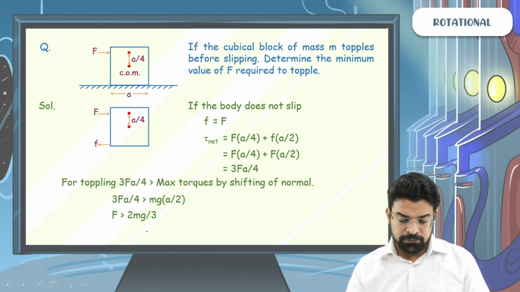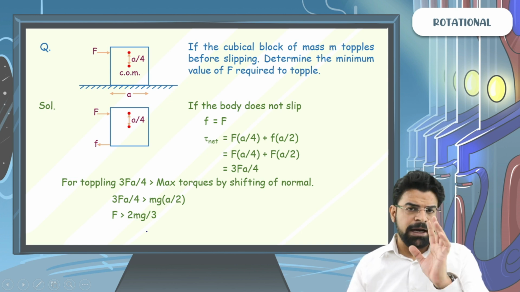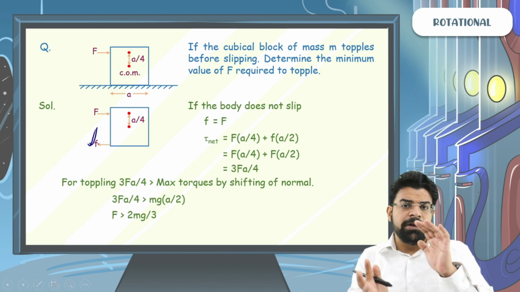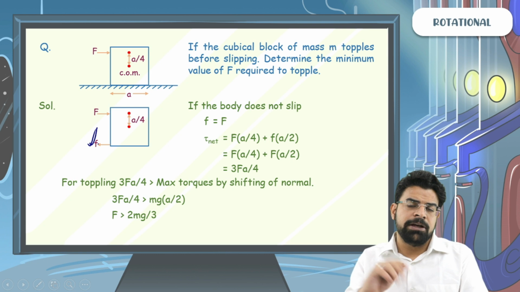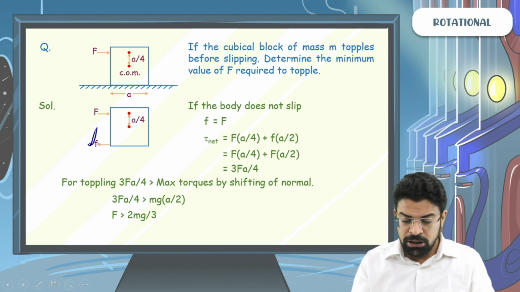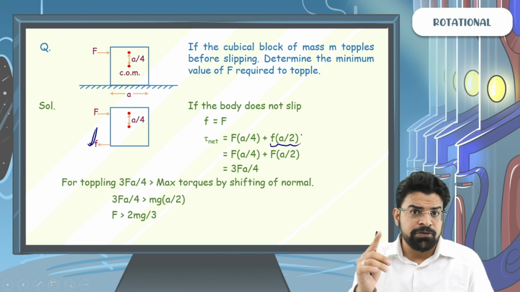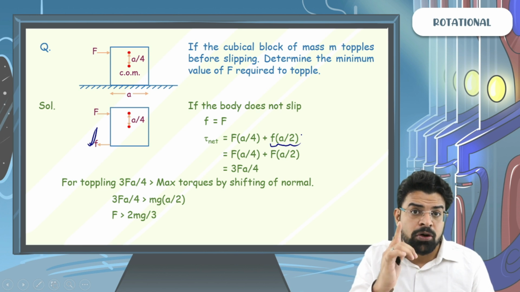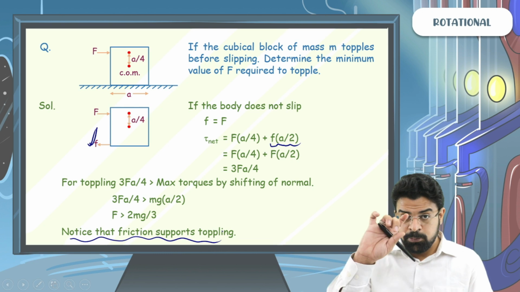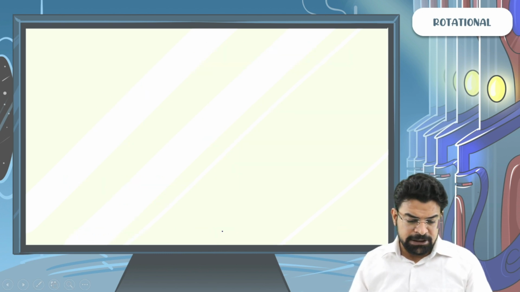Okay, let's see the next example. But before that, one point. Beta, here the friction force aids toppling or the friction force opposes toppling? The friction force aids toppling. Since the friction force provides torque in the same sense as the external force, here the friction force aids toppling. It helps in toppling the block. So notice that the friction force supports toppling in this particular case. Let's move on to the next example.